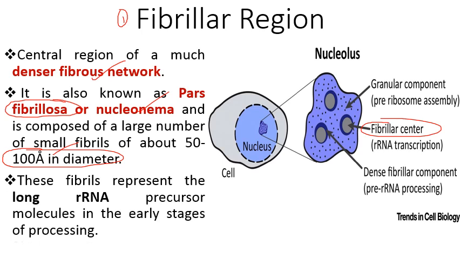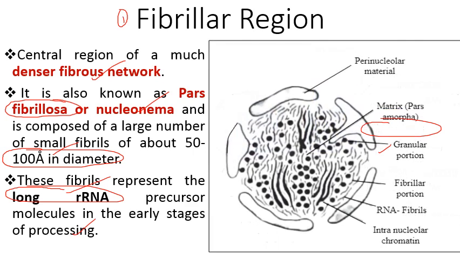These fibrils represent the long rRNA. Here they represent rRNA and precursor molecules in the early stages of processing. So, ये region बनाता है fibrillar region, जिसे बोलते हैं pars fibrillosa और nucleonema भी. Here we can see the central portion, that is the fibrillar portion. It forms this fibrillar region.